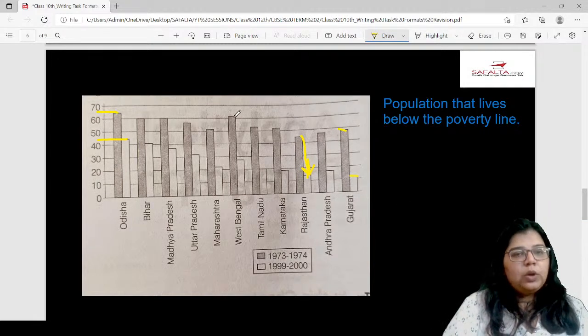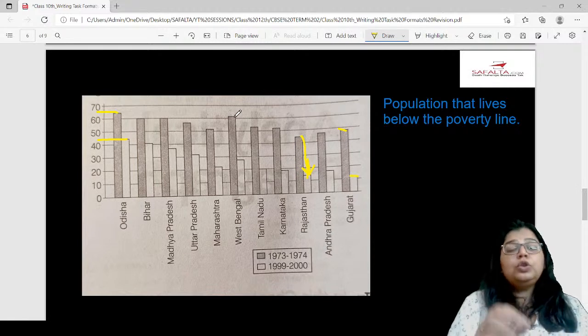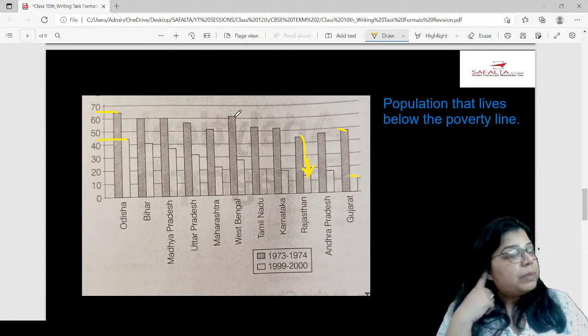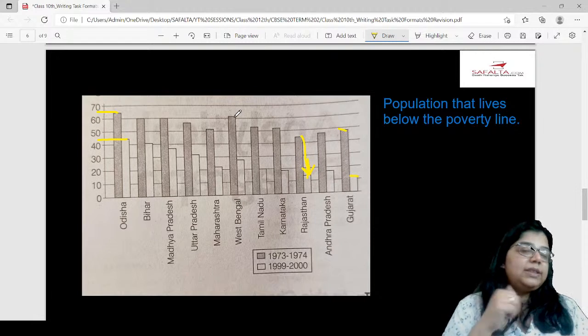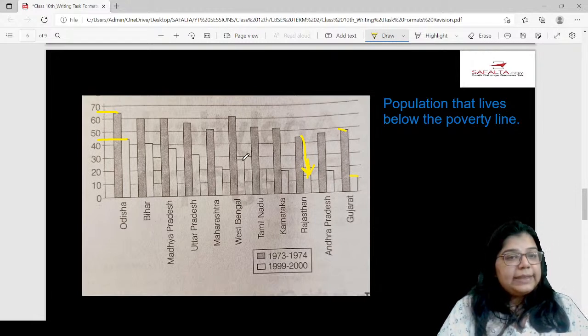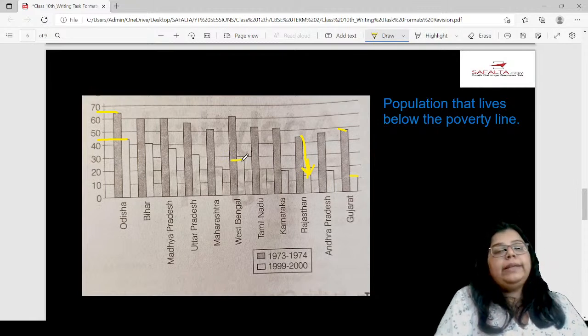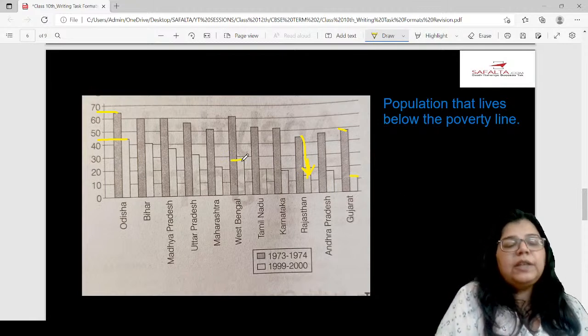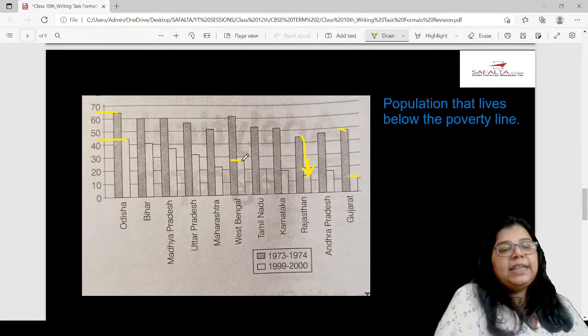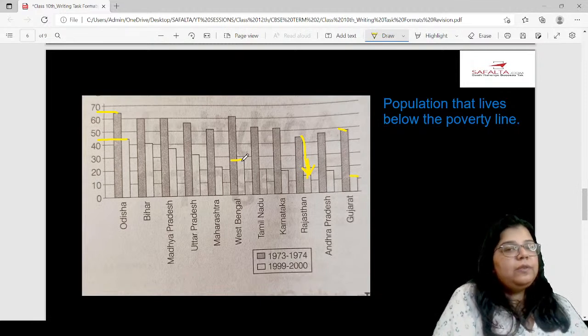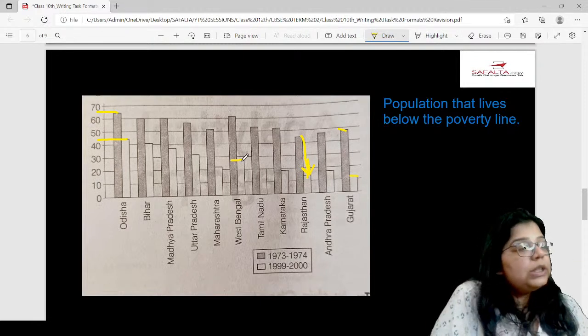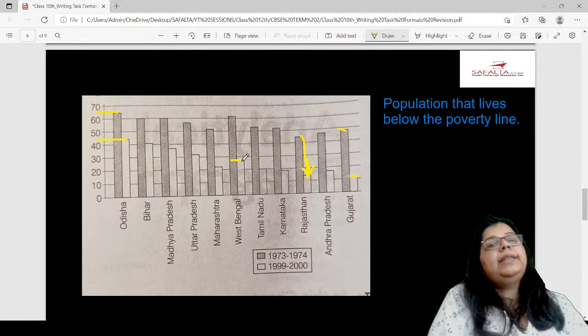Then look at West Bengal. In West Bengal, close to 60 million people were living below the poverty line in 1973-74. But in 99-2000, this number is close to 30 million. So again, there has been a significant drop in the state of West Bengal over the last 25 years. So this is how you're going to analyze this paragraph and then write.